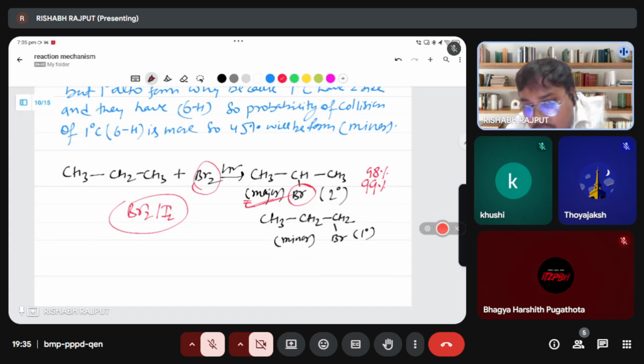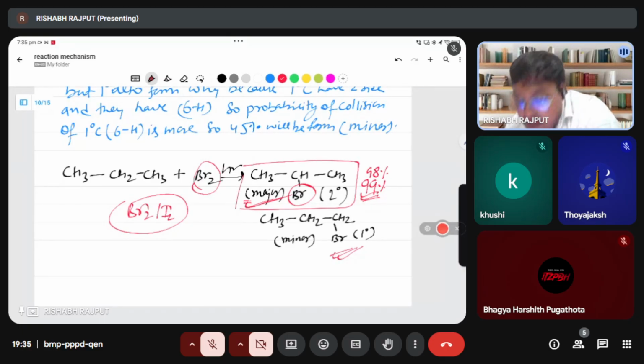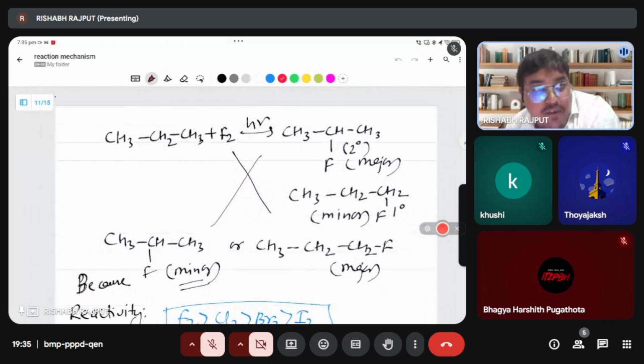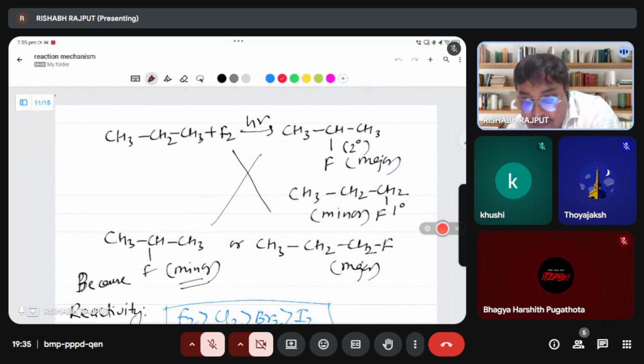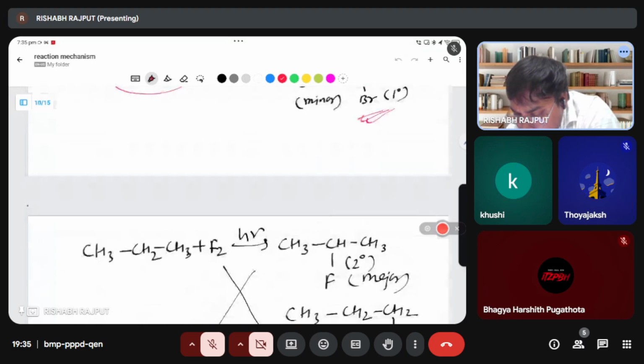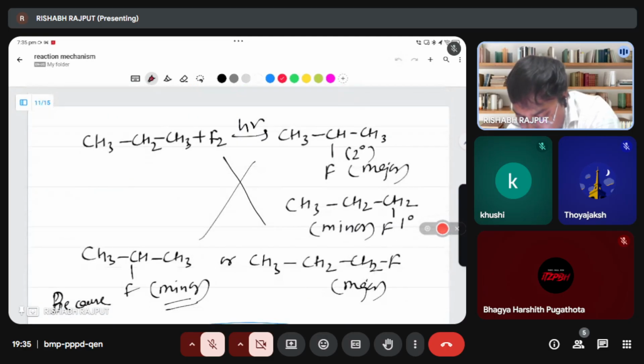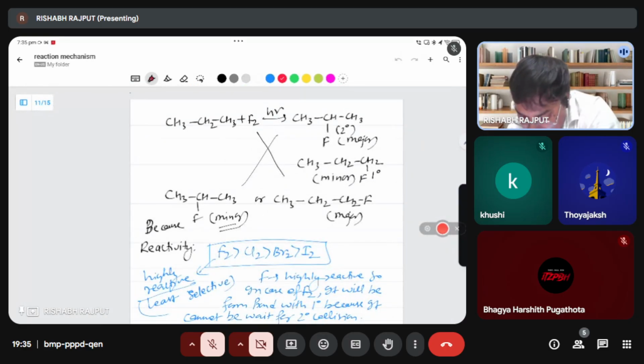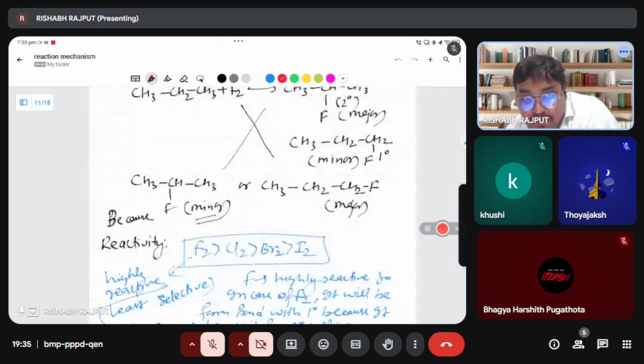Because it's only 1%. This is only 1%, and this is 99 and 98% in the chemical compounds. So that is why you just write 2 degree for bromine and iodine only. Now, why does it shift, why is it like that, sir? I will tell you in this lecture series. I will clear everything. Okay, don't worry.